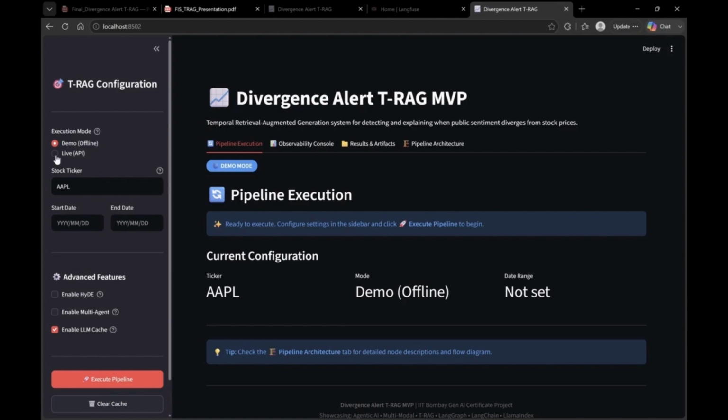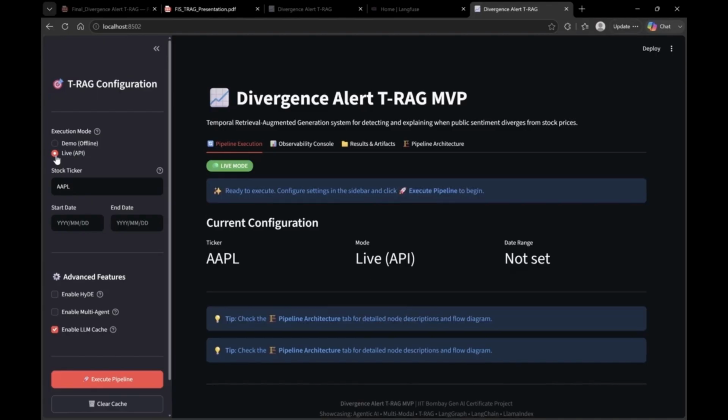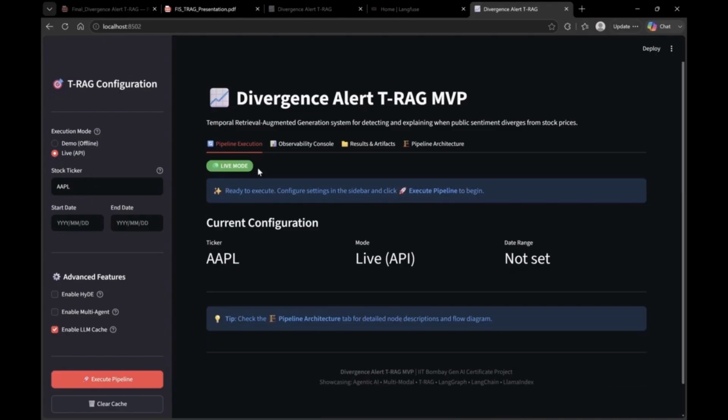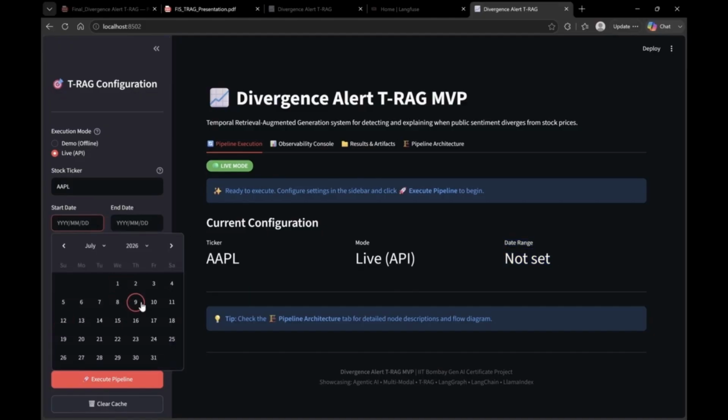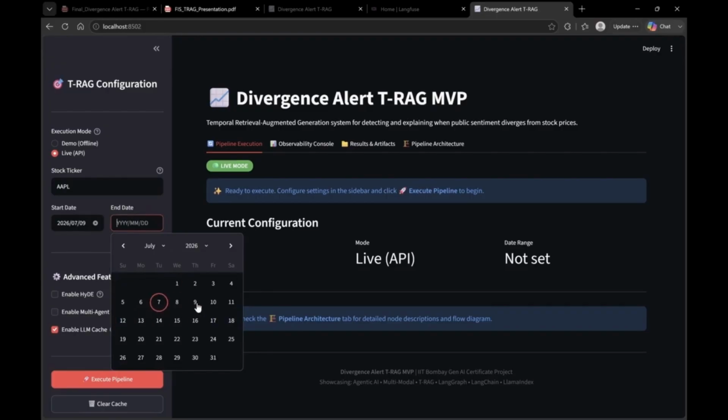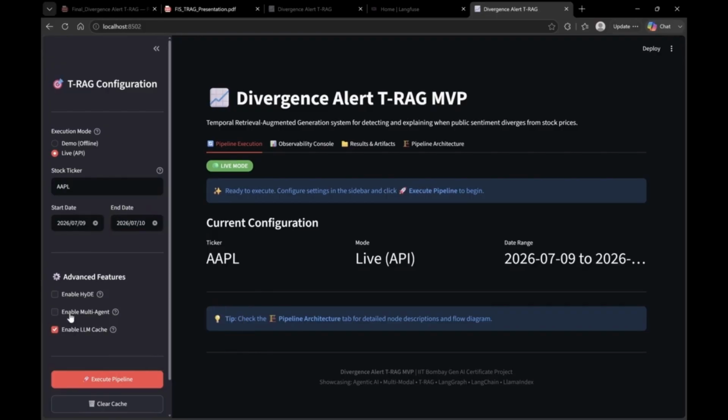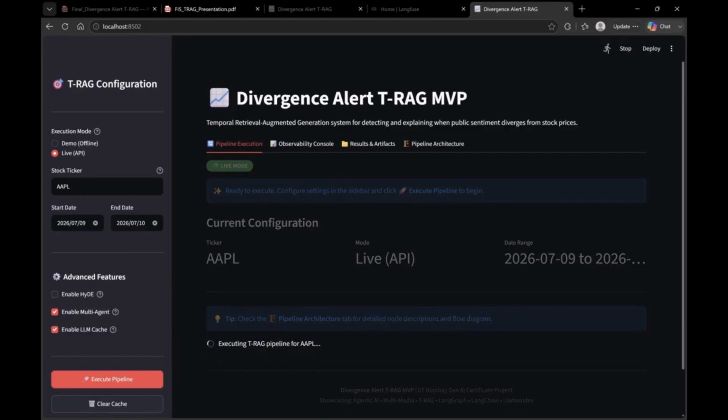So let's say I go here and click on live API for the time being, and choose, let's say, Apple stock. Right now the date range is not set. I'm going to select, let's say, the 9th and the 10th. I'm enabling multi-agent here, which is configurable, and I can enable the LLM cache. And the moment I click execute pipeline, you see the pipeline is getting executed.